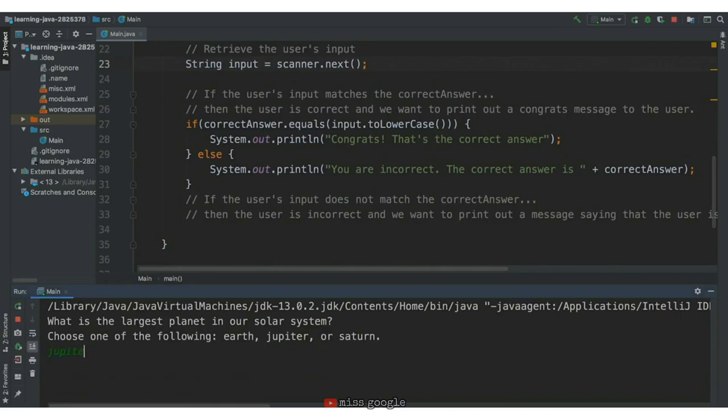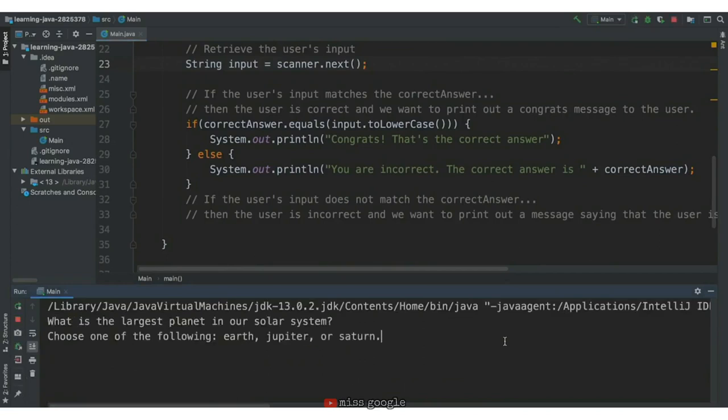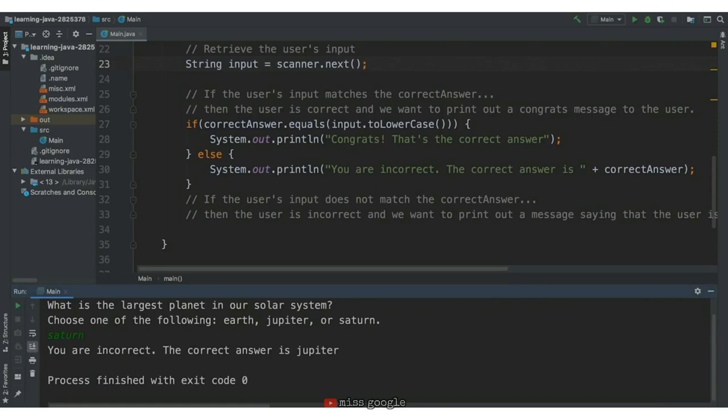We'll try it with Jupiter, and that is the correct answer. Let's try it with one of the incorrect answers. So in this case, we'll say Saturn, and it says that is incorrect. The correct answer is Jupiter.